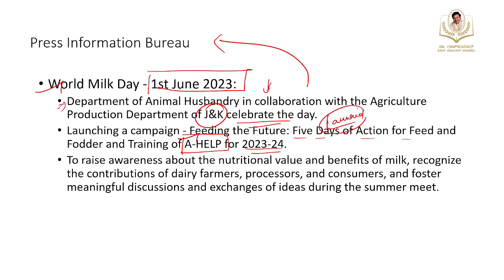The purpose of celebrating World Milk Day is to raise awareness about the nutritional value and benefits of milk, recognize the contribution of dairy farmers, processors, and consumers, and foster meaningful discussion and exchange of ideas during the summer meet.